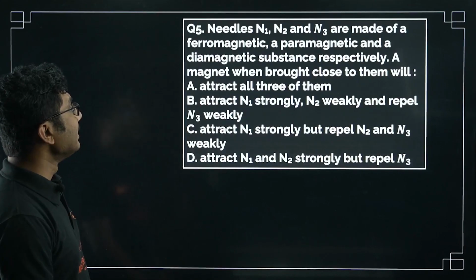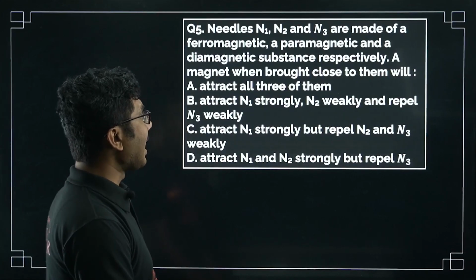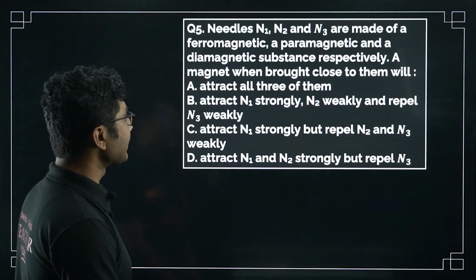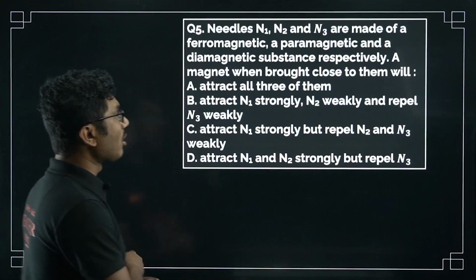Now, needles N1, N2 and N3 are made of a ferromagnetic, a paramagnetic and a diamagnetic substance respectively, when a magnet is brought close to them.